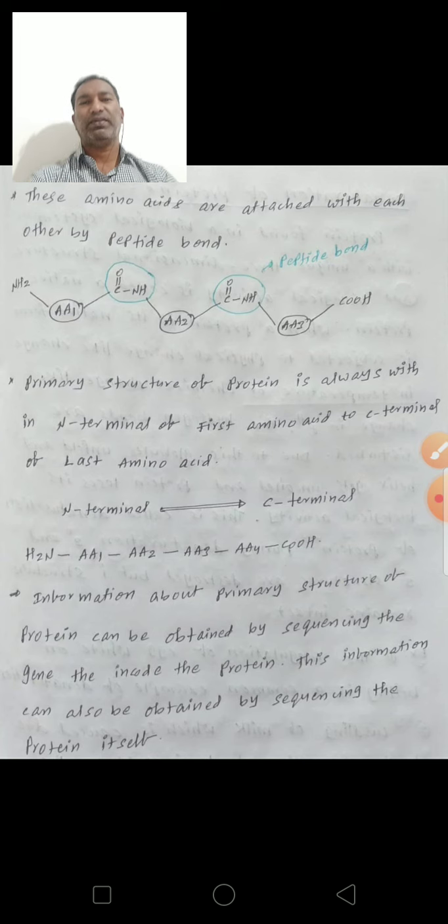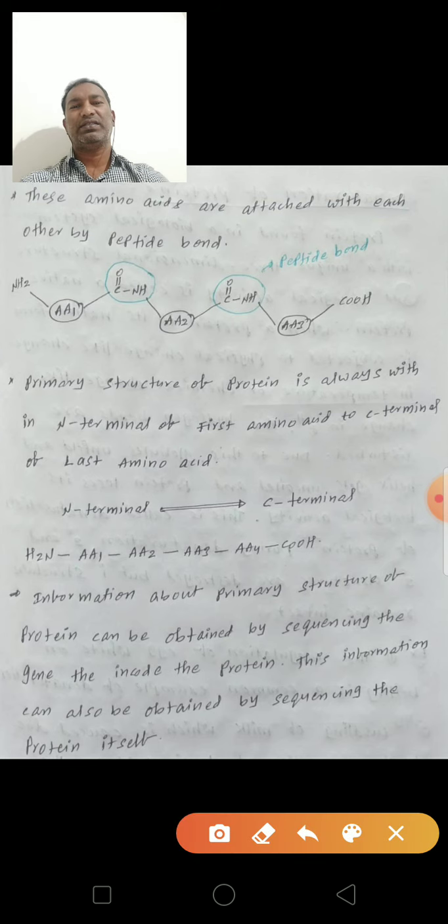Next, these amino acids are attached to each other by peptide bonds. See here, NH2, this is amino acid 1, AA1. Then the bond C double bond O NH, next to AA2, amino acid 2.